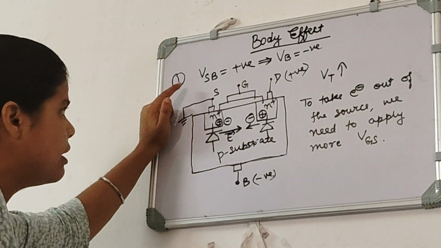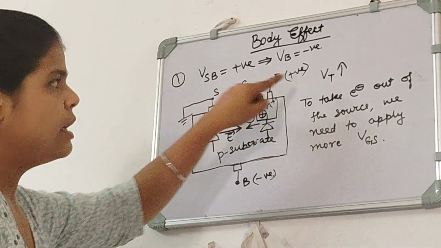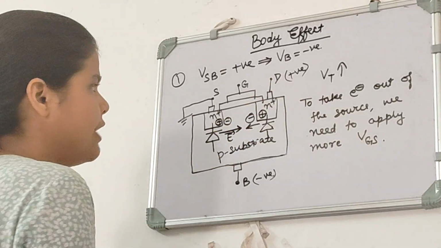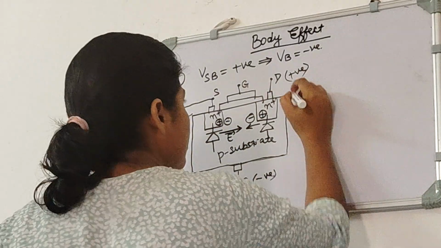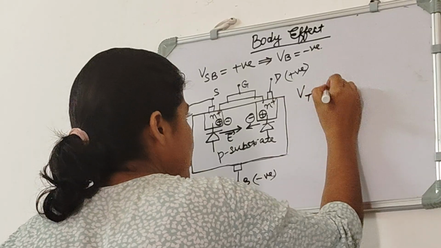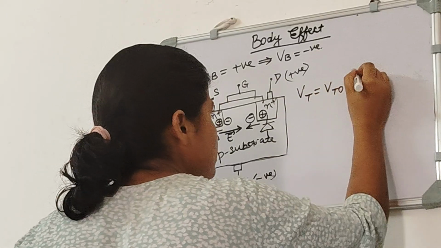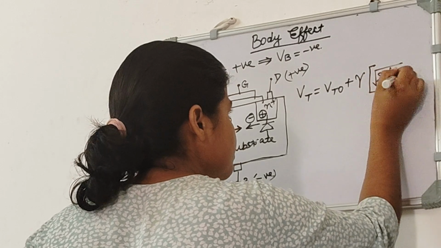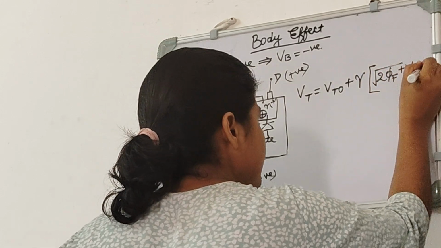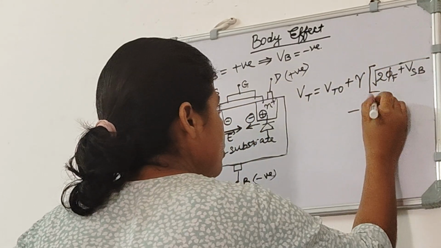So we can see that when VSB is positive, our VT has increased, and we can also see this through the formula. Our formula was like this: VT is equal to VT naught plus gamma times under root of 2 phi f plus VSB minus under root of 2 phi f.